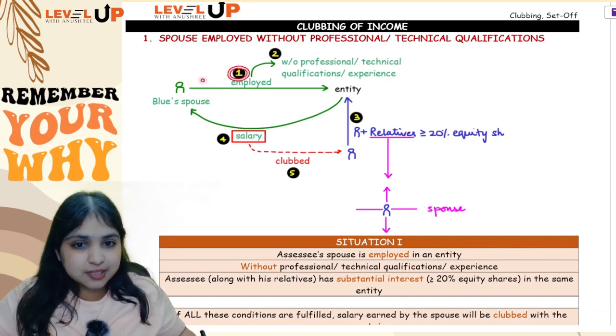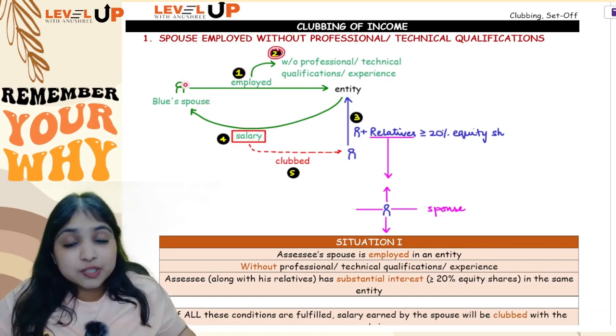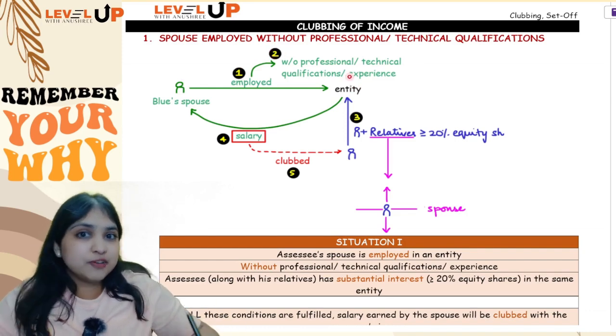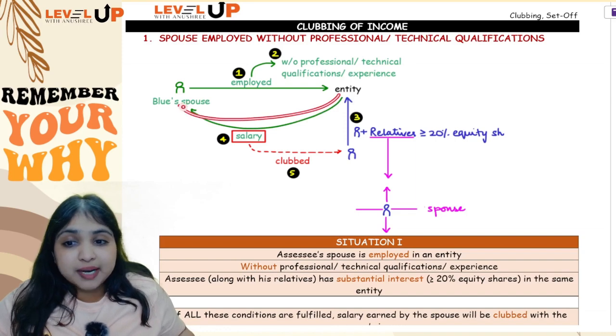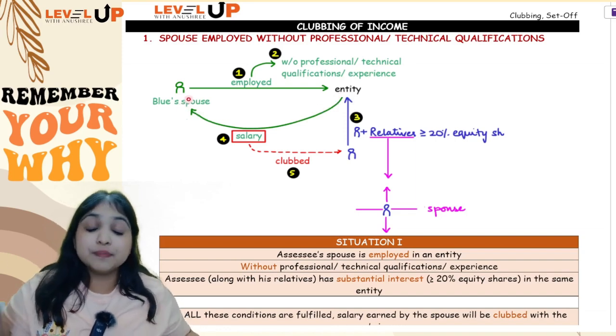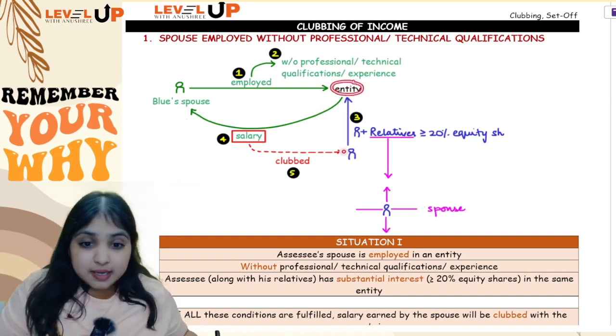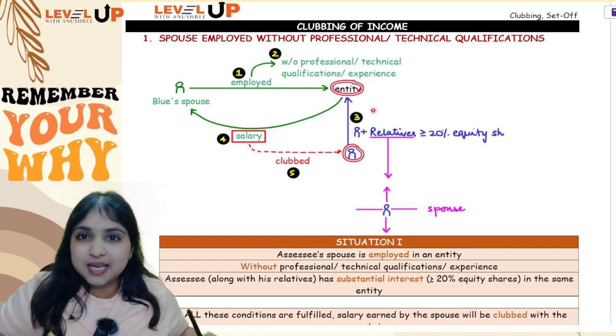Point number 1, spouse is employed in the entity. Point number 2, the spouse is employed in the entity without professional or technical qualifications or experience. Now point number 3, from that entity the spouse is earning salary. Okay. Now in that same entity, Mr. Blue is having substantial interest.